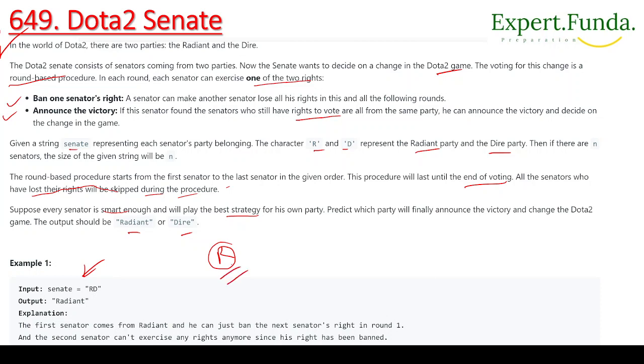The first senator comes from the Radiant and he can just ban the next senator in round 1, and in round 2 we don't have him. So the second senator cannot exercise any rights anymore. His rights will be banned. And in round 2 the first senator can just announce the victory, since he is the only guy in the Senate who can vote, right?